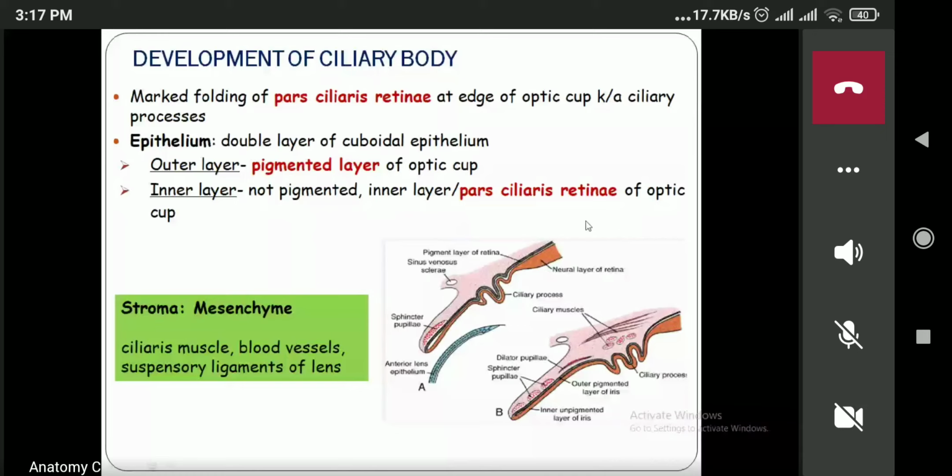The next one is, what of the mesenchyme? The mesenchyme or the stroma, which is present over here, will differentiate into the ciliary muscle, blood vessels, and suspensory ligament of the lens. So this is the overall development of the ciliary body. I'll just summarize this in short. The outer layer of the ciliary body is formed by the pigmented layer of the optic cup. The inner layer, or the ciliary processes, is formed by the pars ciliaris retina, which is the inner layer of the optic cup. Next, the blood vessels and ciliary muscles will all be developed from the mesenchyme.